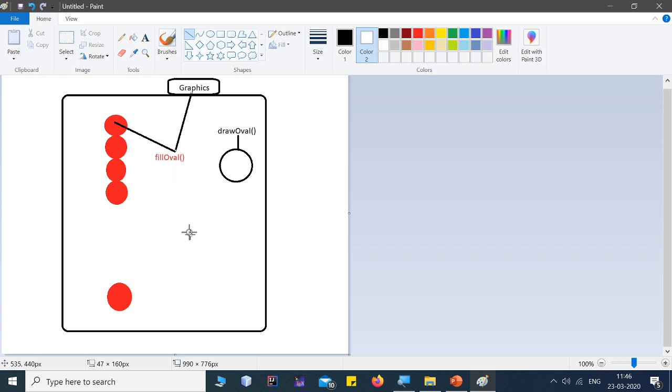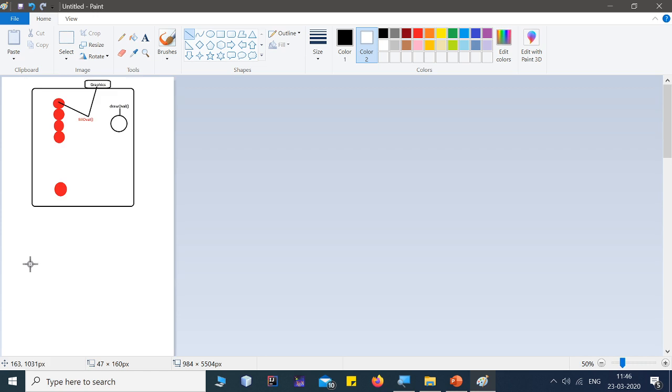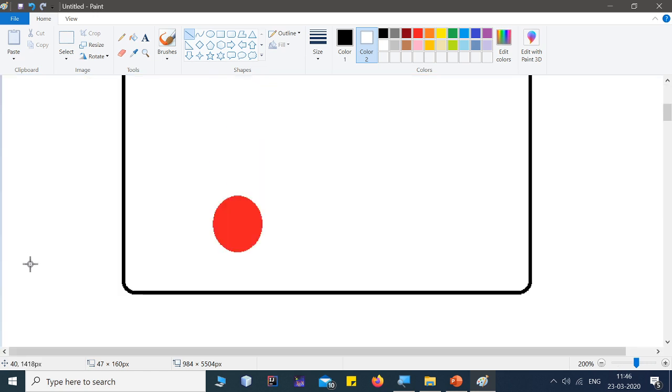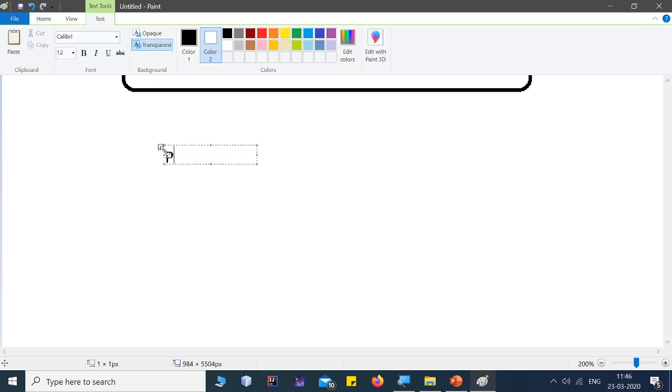For that purpose, what I told you in the last lecture: if you want to make your program an applet, then you need to inherit something. So your program name is pract2, and if you want to make it an applet, you need to inherit the applet class.